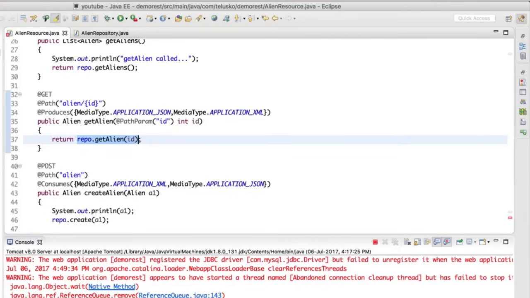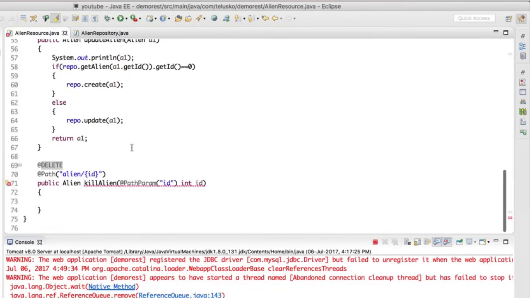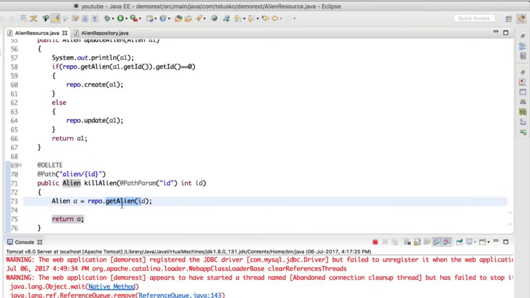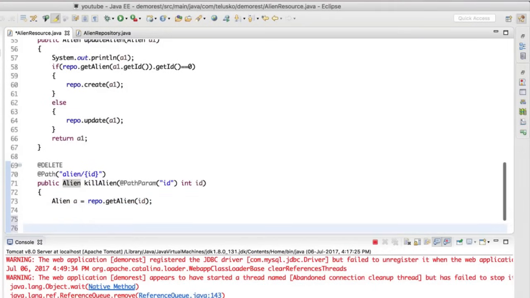In fact, we could have typed that, right? Let's go back there and say this. Let's say alien a equal to, and let's return the value. Let's say return a. Our job is done. But then this is not the only thing we want to do. We just don't want to fetch it. We also want to delete it. Now deleting is very easy.